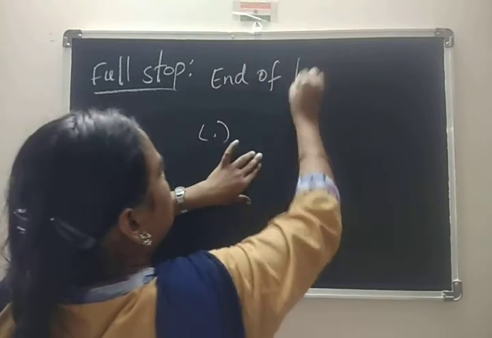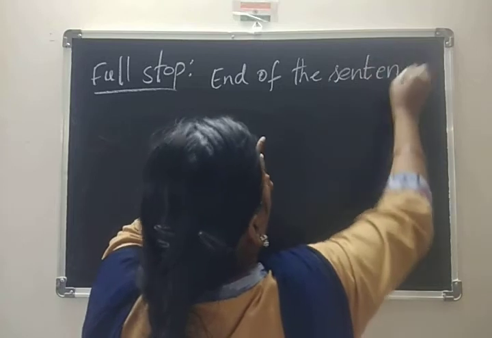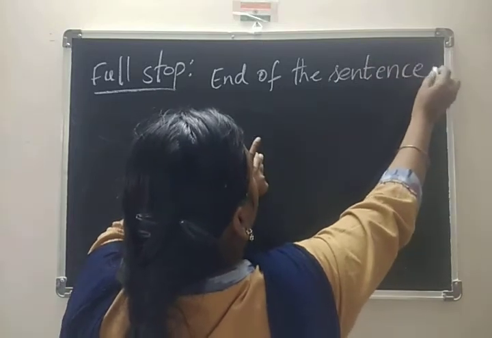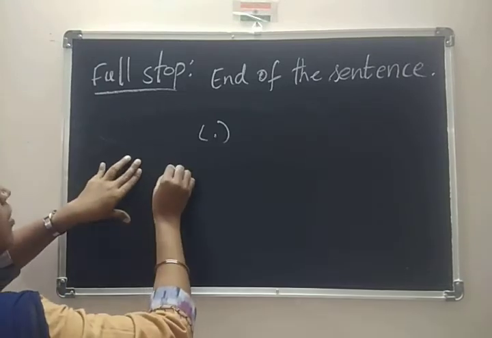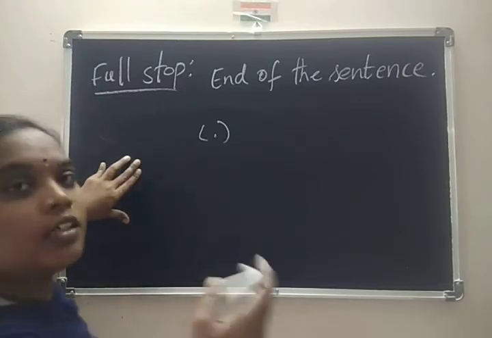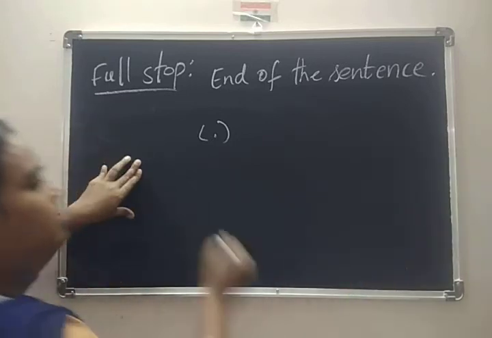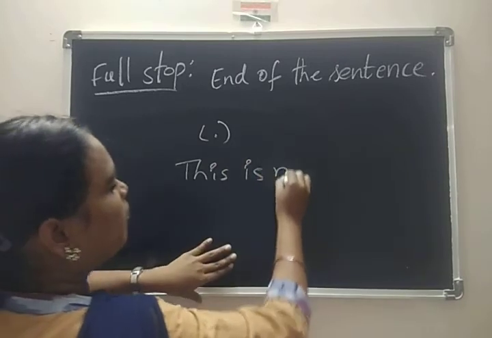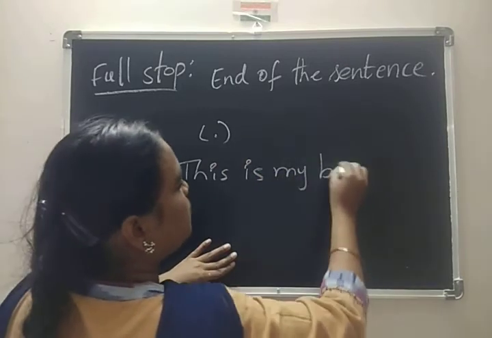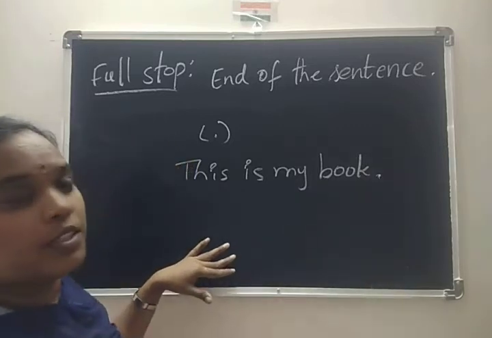Whenever the sentence is completed, then we can use a full stop. For example, you are saying about yourself or your friend, that this is my book. Here full stop. Here full stop.